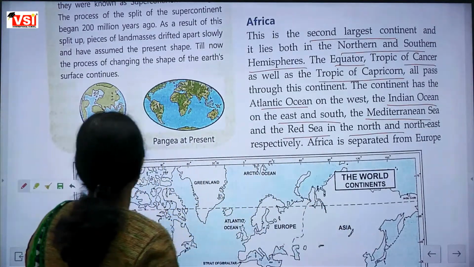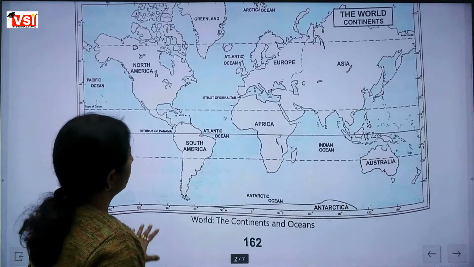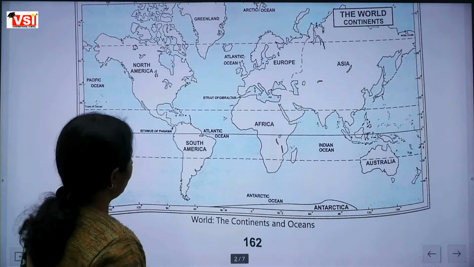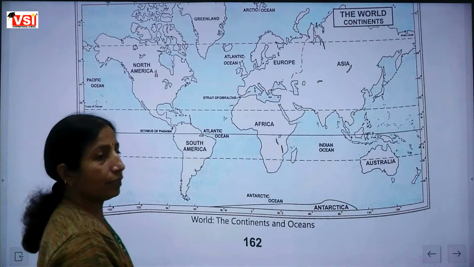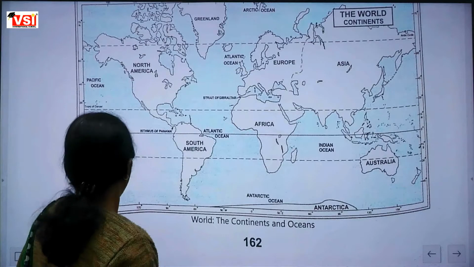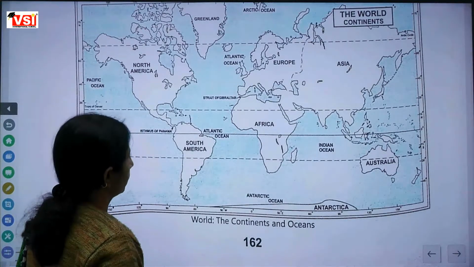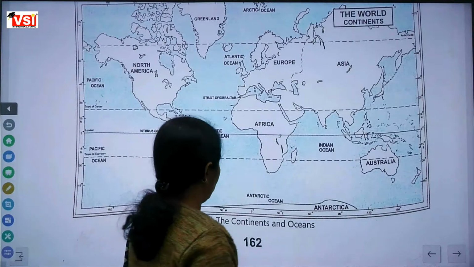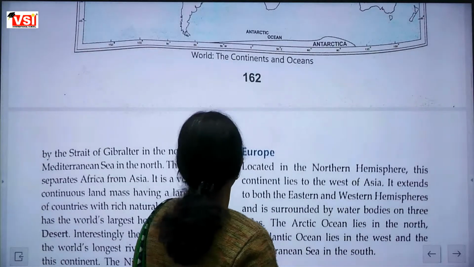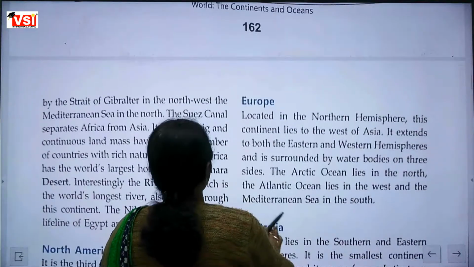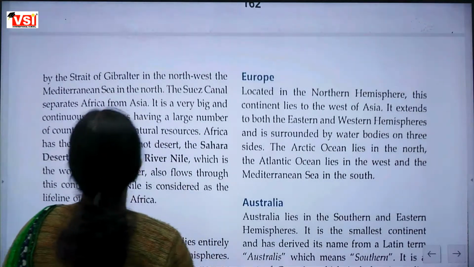Here is the map of our world, all the continents and oceans. You know it very well. I mean, the exam maps can also come. Yes, you have to prepare for this. Drawing of map can come. I will tell you about this when you come in the class.